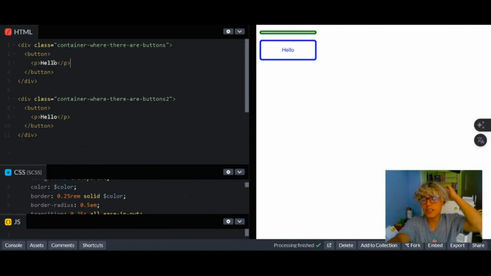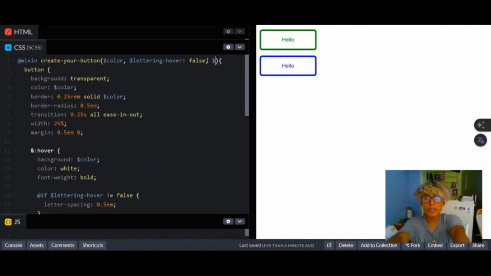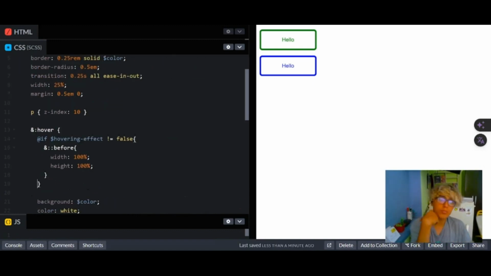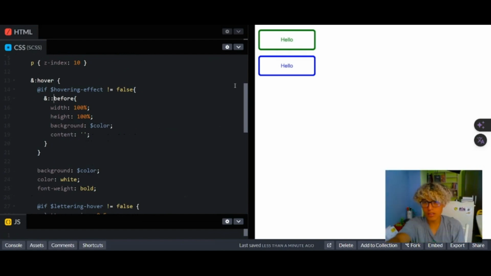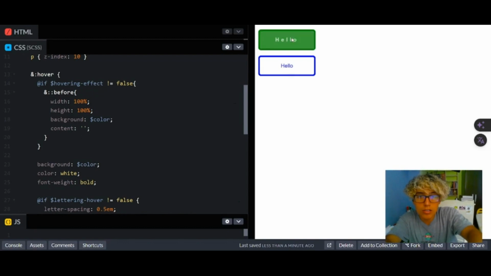Finally, let's say you want to add some features to the button. We'll write another parameter called hovering effect, and we will set it to not false, for example, true. We're going to create a certain element before, 100% of the content, the background color, and nothing is happening because there is something wrong.